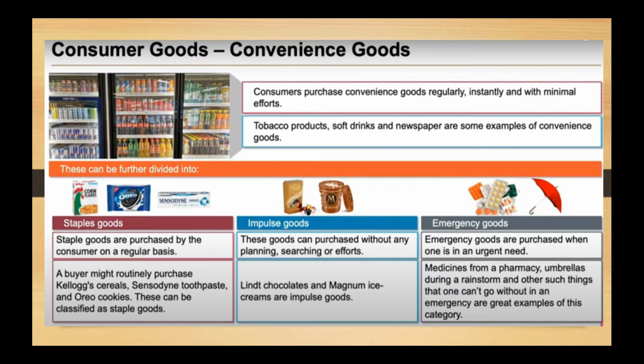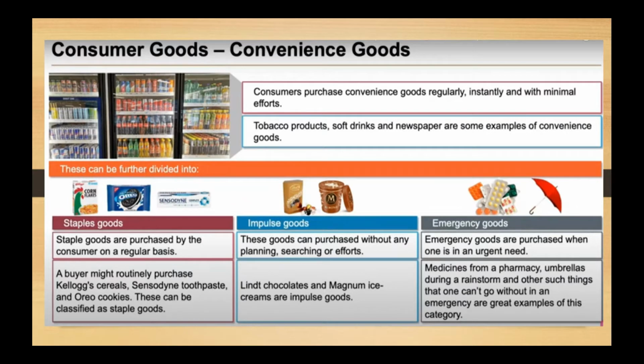What is staple goods? These are those products which are purchased by the consumer on a regular basis. Kellogg's cereal, Sensodyne toothpaste, biscuits like Oreo. These all are examples of staple goods. Sugar, curd, all these are examples of staple goods. And then you have impulse goods. What are impulse goods? As the name says, you did not plan to purchase them, but you went to a departmental store, you saw a pack of chocolates, you saw ice cream, and you felt like you had an impulse, let me purchase it. That is the example for impulse goods.